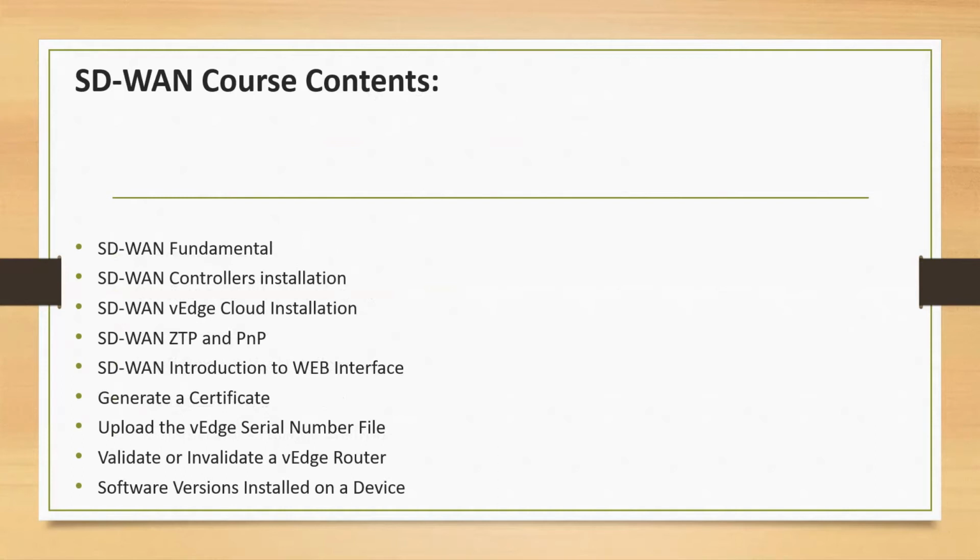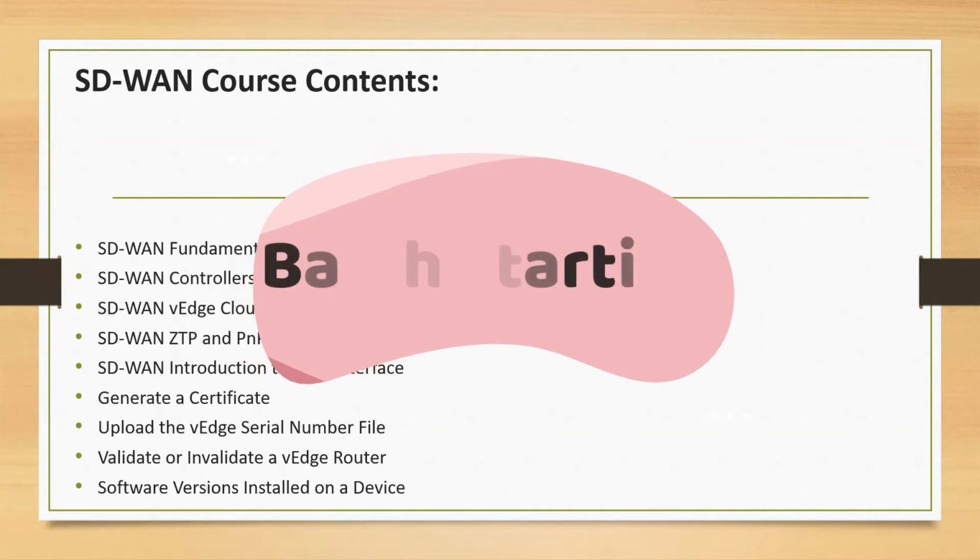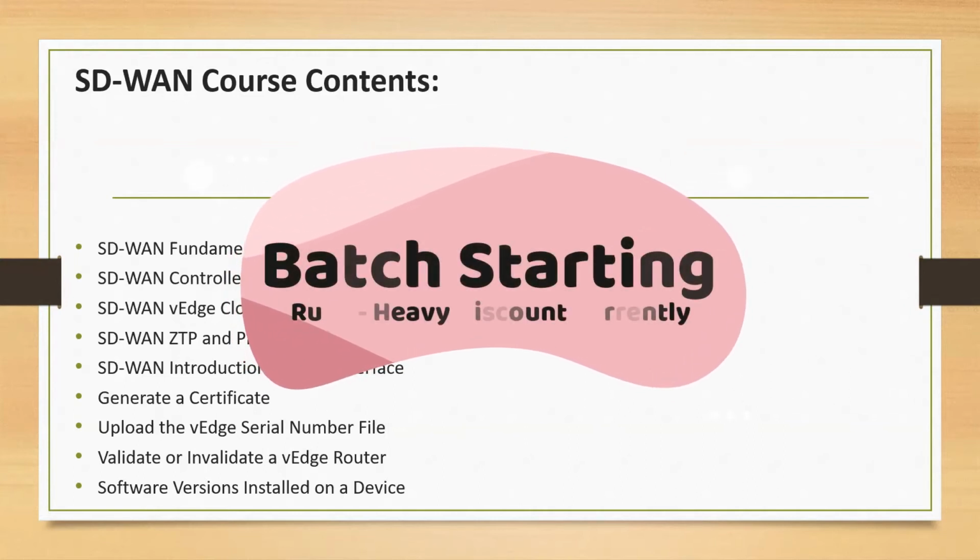What are the types of certificates we have, and how to generate those certificates in each individual case. Further, we will be talking about the upload via serial number file or syncing with the smart account, validating or invalidating vEdge routers.